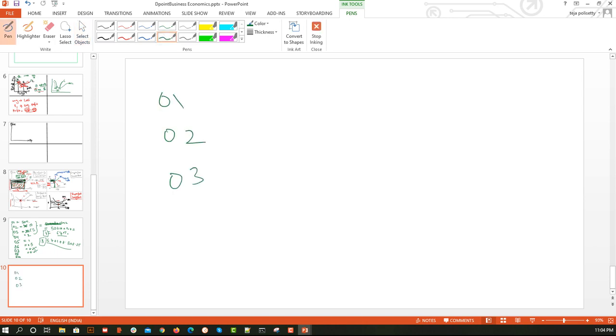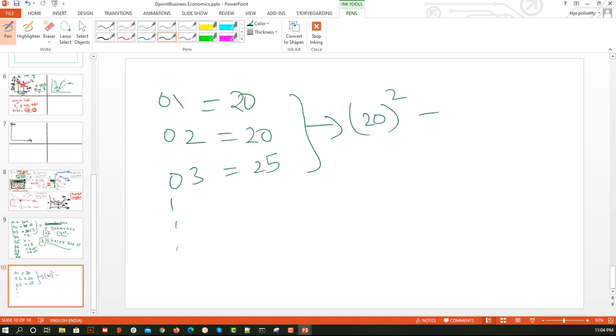This is having 20%, this is having 20%, and this is having 25%, and the remaining are others. If we are focusing on these, if we say this is 20%, we will do 20 square plus again 20 square plus again 25 square. So we can see the result will be greater than 1. Greater than 1 means it is not close to 0. So it will be like infinity, or it might be 10, or it might be 100.